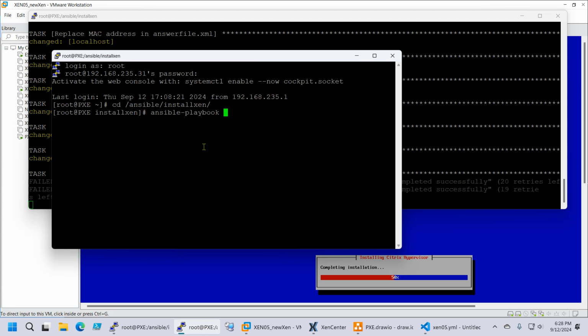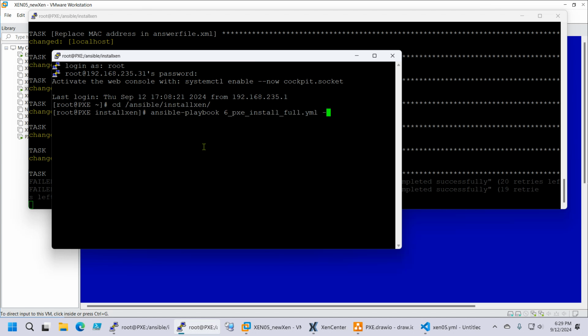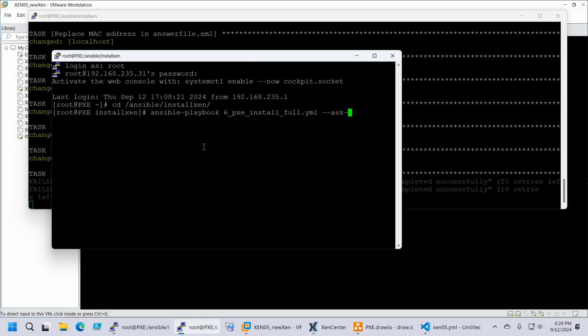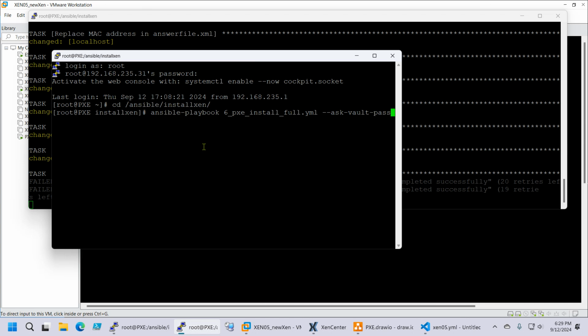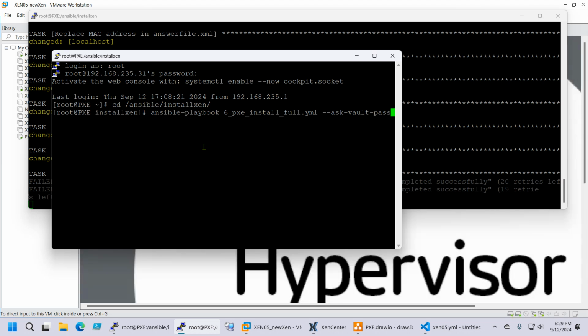playbook 6, I believe, yes, and ask for vault pass. Vault pass, I write it correctly, yeah.